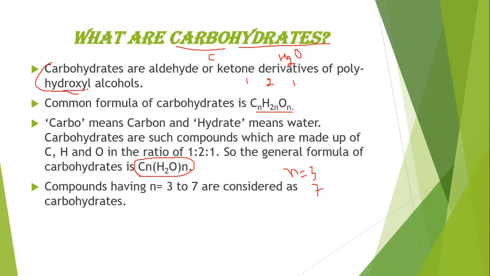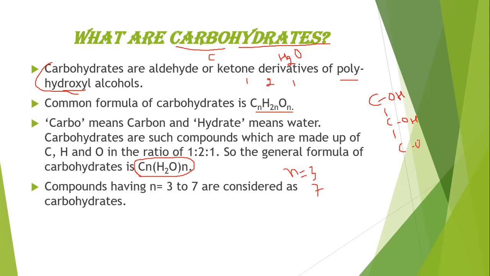Look at the term polyhydroxy alcohols. Everyone knows that alcohols have hydroxyl groups, OH groups. This is only an alcoholic hydroxy group. But if any compound has multiple hydroxyl groups, these are known as polyhydroxy alcohols.